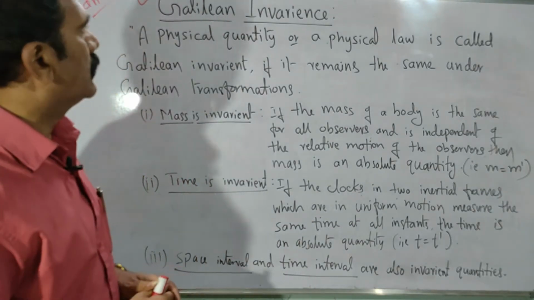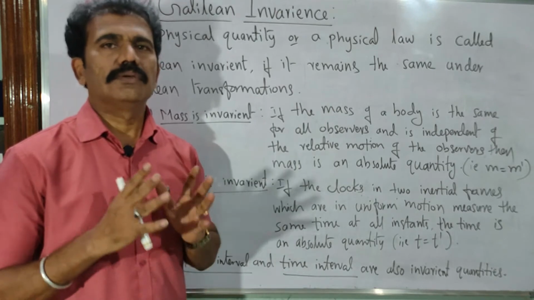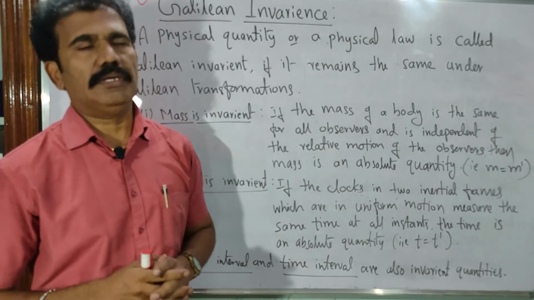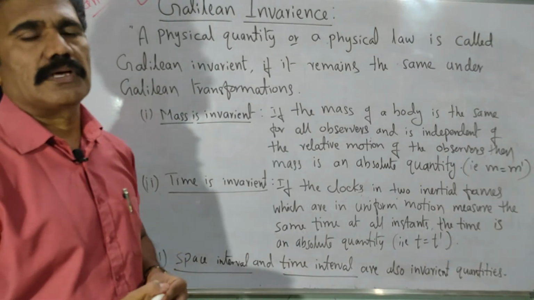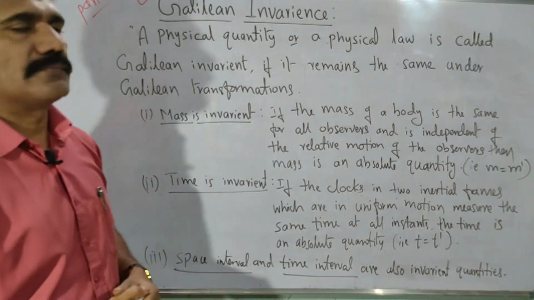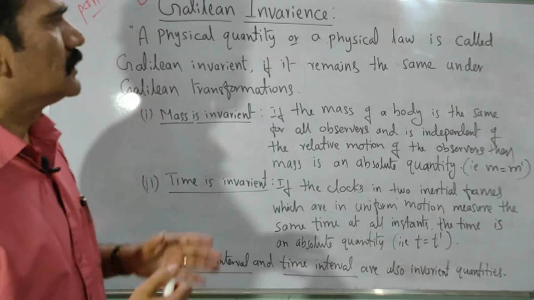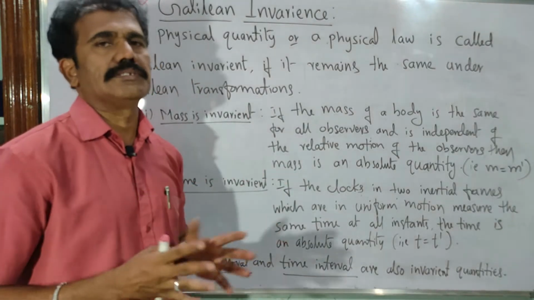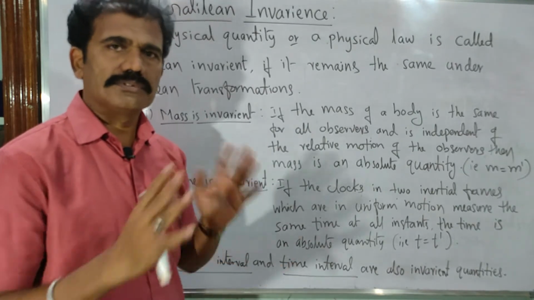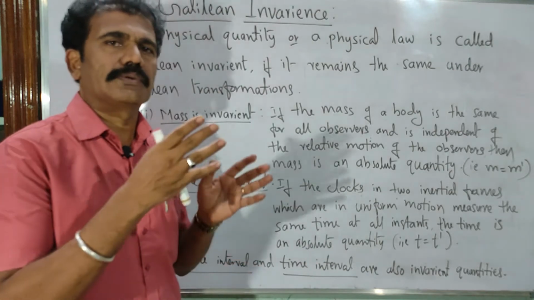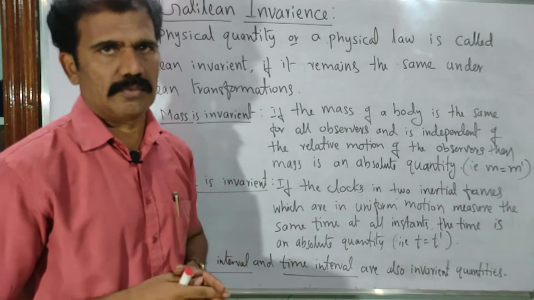Now what is the importance of the Galilean transformation equations? That is what we have to discuss in this video. It is very important to consider some measured quantity, a physical quantity, or it may be a physical law. Suppose there is no change in whatever physical quantity you measure, whether you measure with respect to a fixed frame of reference or a moving frame of reference.